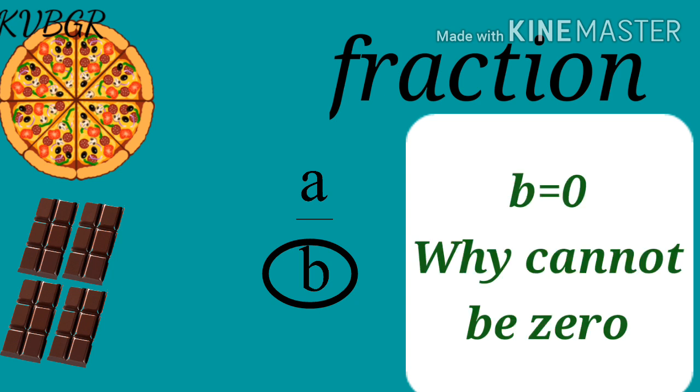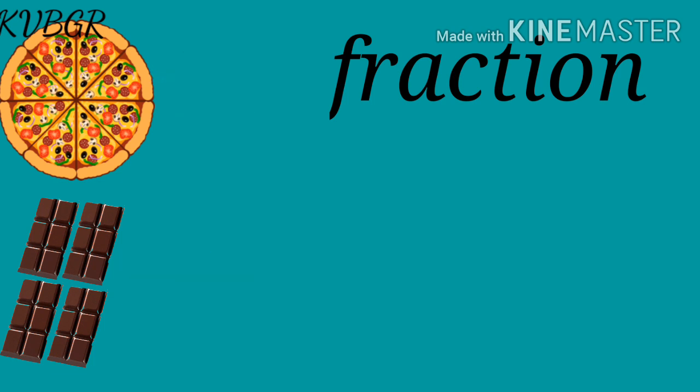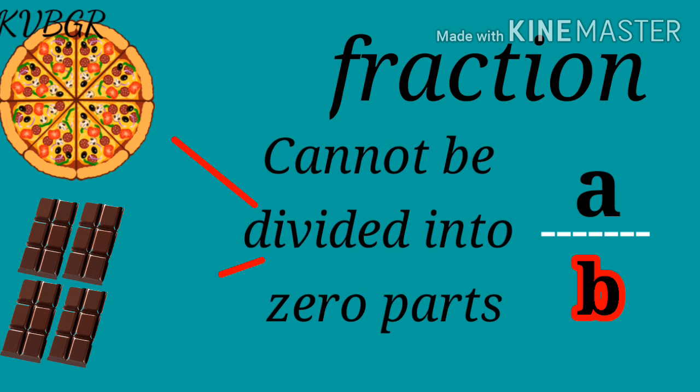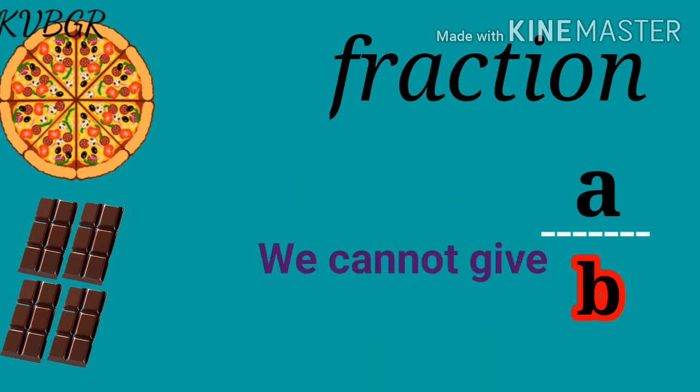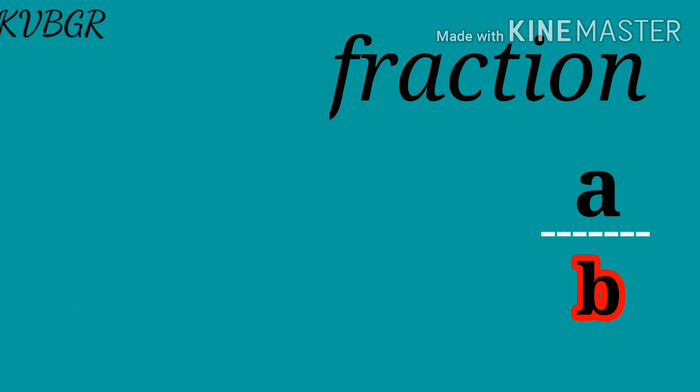Let me explain more. Here b denotes denominator and denominator is the total number of equal parts in which the whole is divided into. Correct? And always remember, we cannot divide anything into 0 parts. So, we cannot give 0 parts to anyone. Hence, the denominator of a fraction can never be 0. Got it? Now, let's revise.